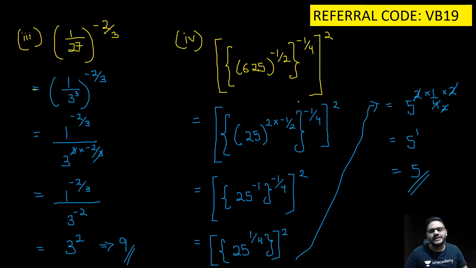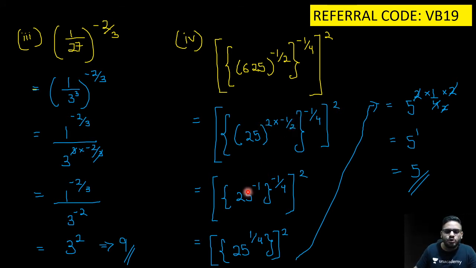I hope everyone is clear with it. What we did here is, you can follow my laser point. First of all, we converted 625 to 25 square. Then this 25 square was multiplied by minus 1 by 2 here. And the remaining remains the same, that is raised to the power minus 1 upon 4. The whole raised to the power 2.